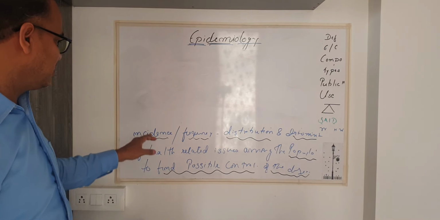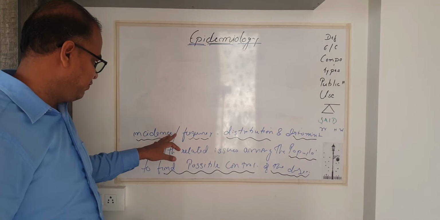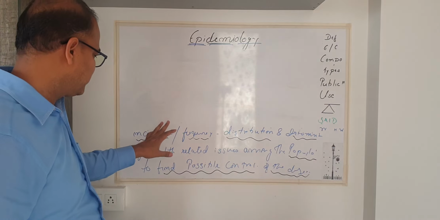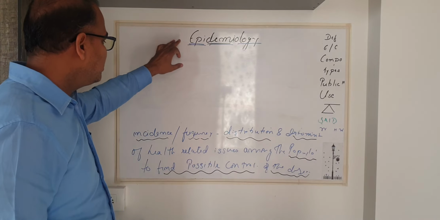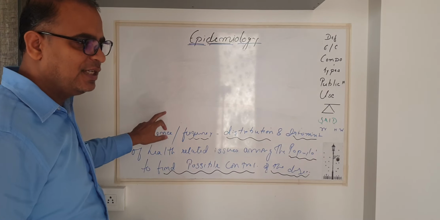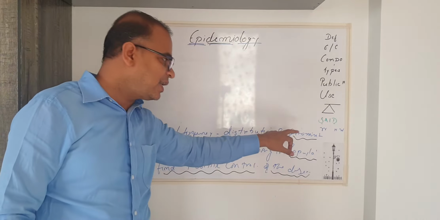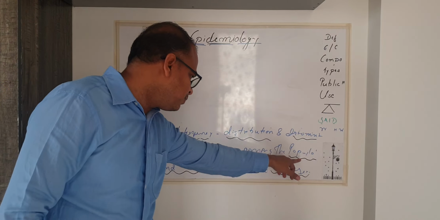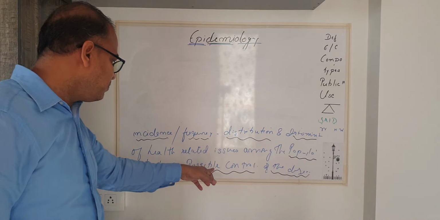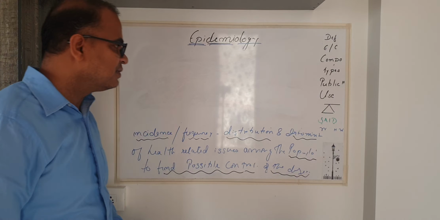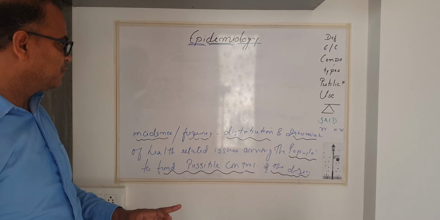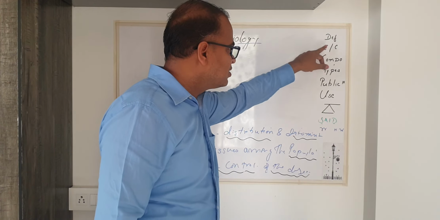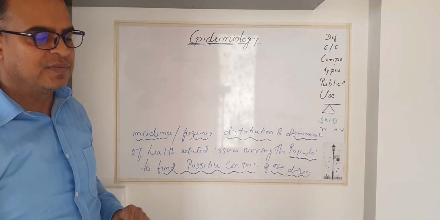Okay, let us first revise this definition of epidemiology and we'll sum up today's lecture. Epidemiology is a branch of science which deals with the incidence, frequency, distribution and determinants of health related issues among the population to find out possible control of disease. Right? Is it clear?